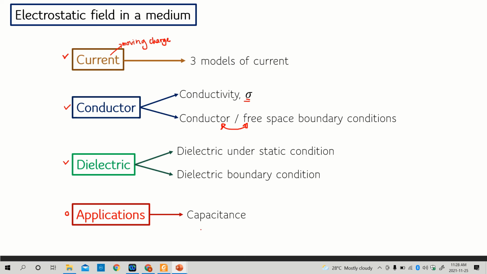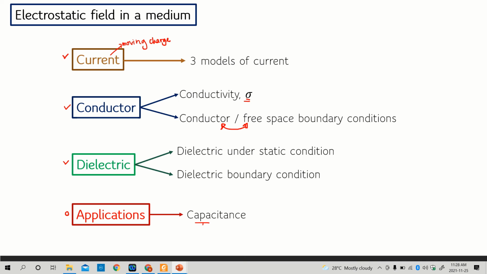We will look at situations consisting of various media. Let's say that the capacitor consists of dielectric and conductor. What will happen? We will learn about situations consisting of various media in a capacitor.